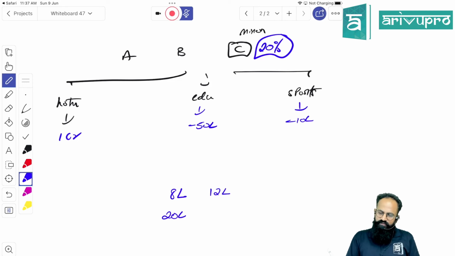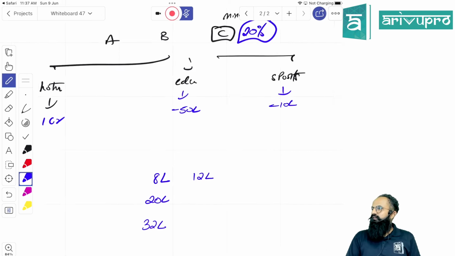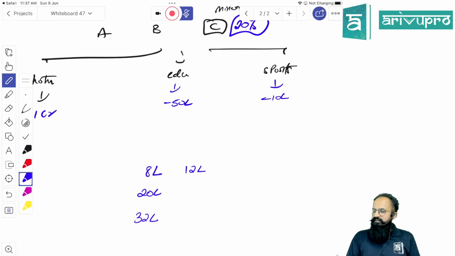How much? 32 lakhs. 8 lakhs. 20 lakhs. Sir, 8 lakhs. How much? Yes, Andrea, how much? So you won't get anything, it will be minus 4 lakhs. 20 lakhs, sir, because the majority of people say 20.